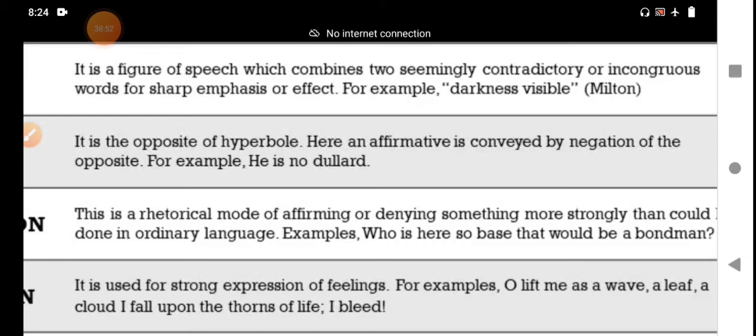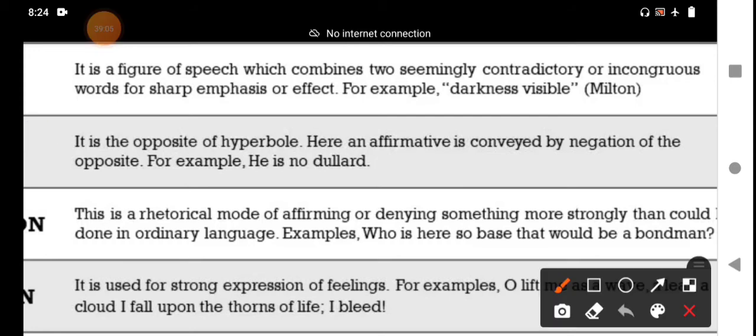That means, who is here so base, not having moral principles or rules. What is the meaning of base? Not moral, not having moral principles or rules. That type of person is base. That person would be a bondman. A bondman means a slave. He is servicing without wages.